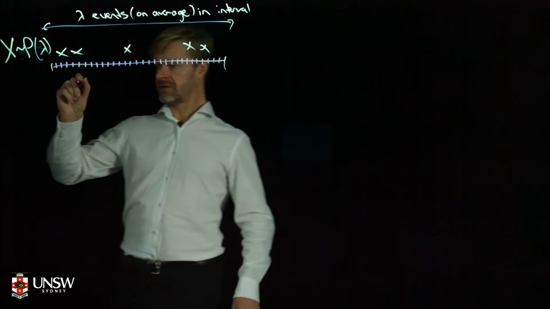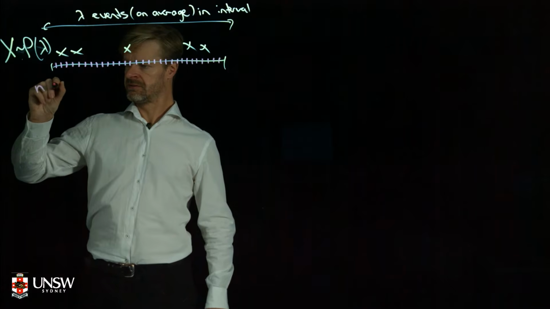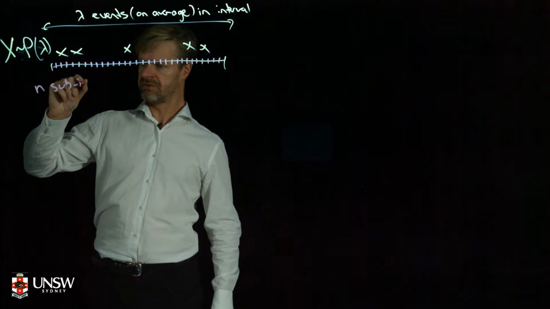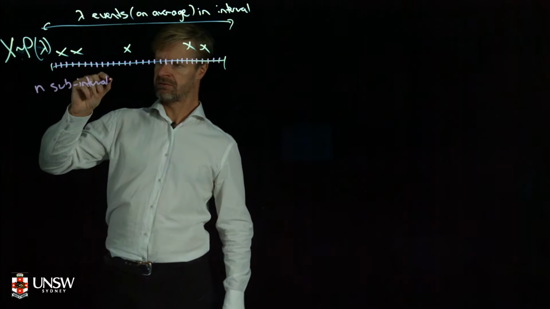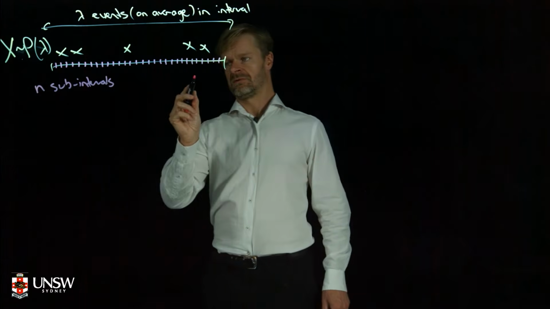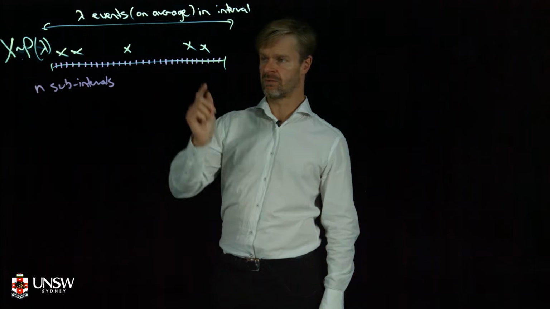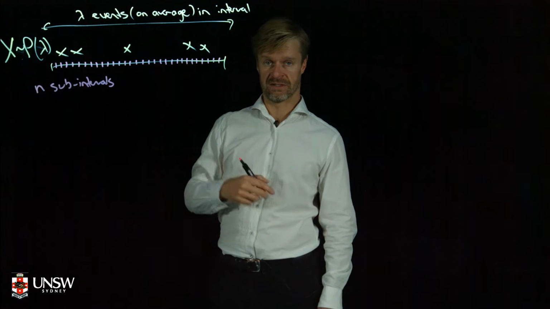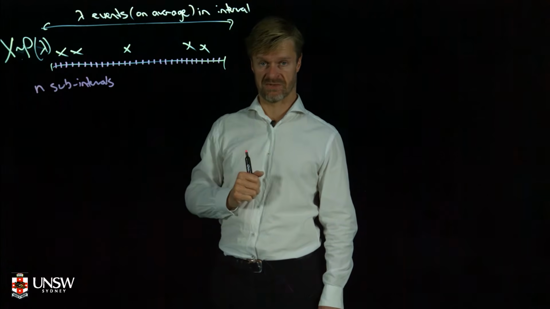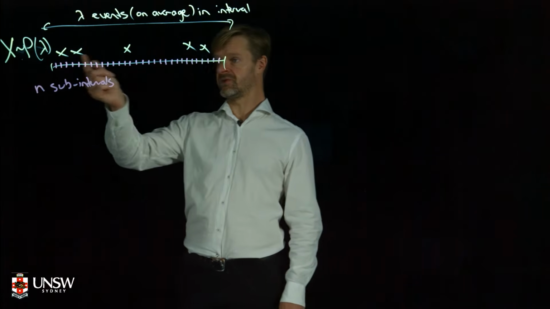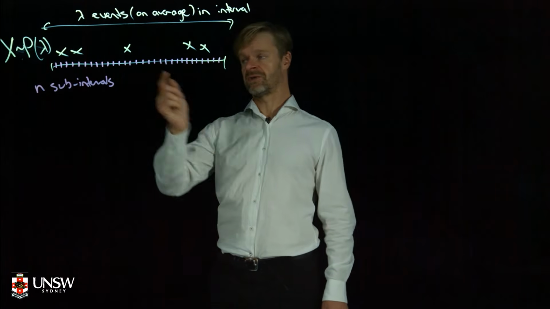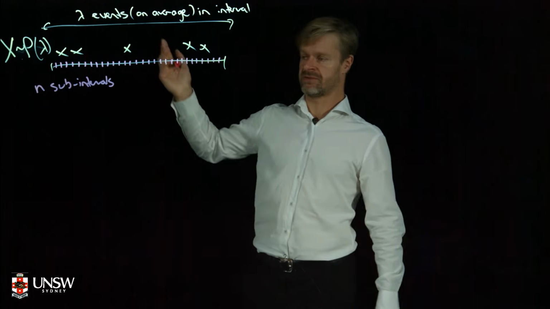So I'm going to have n sub-intervals. I'm going to make them small enough that you only ever get 1 or 0 events in each sub-interval. So in this example here, I've got 5 sub-intervals and 5 events.